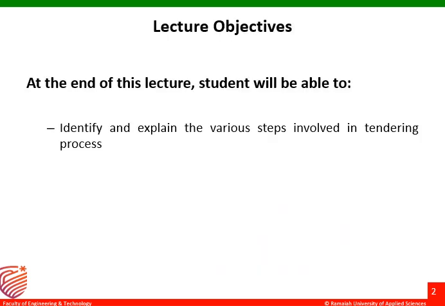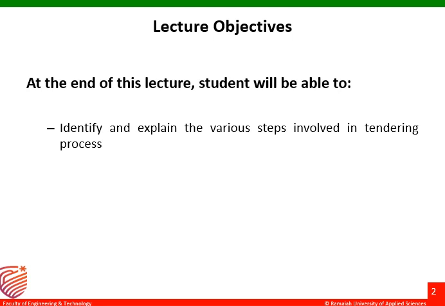The lecture objective or the outcome of this session is that after studying tenders part 2, you should be able to identify and explain the various steps involved in the tendering process. In the earlier session, we discussed how the tendering documents will be prepared, how the charging of inquiry documents will be made.